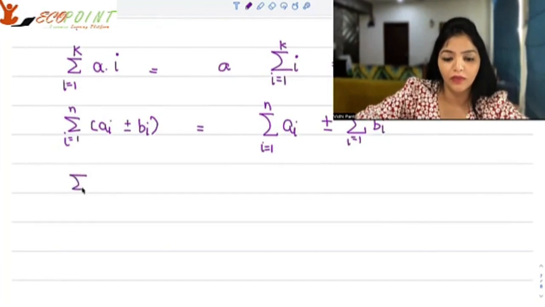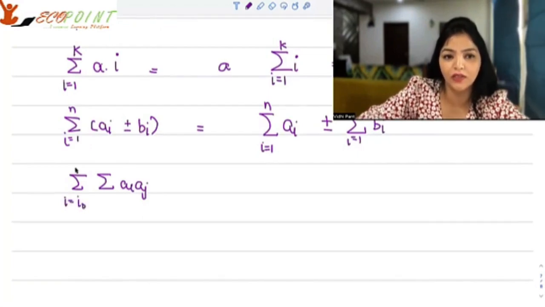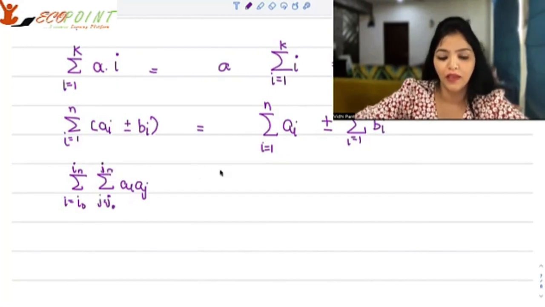Now, another one is about the double summations. Double summations like ai, aj, where i goes from say i naught to in, and j goes from say j naught to jn.